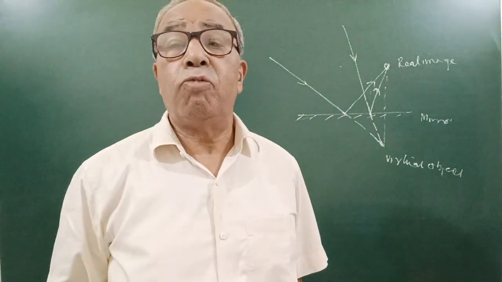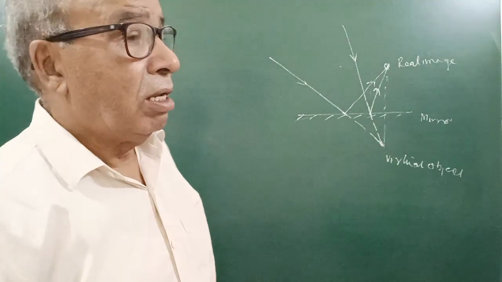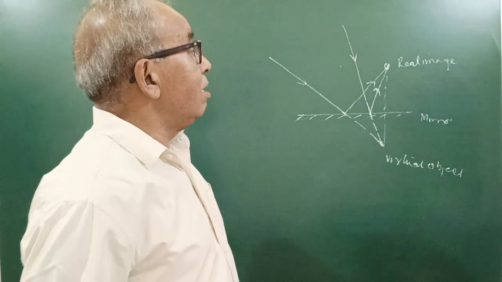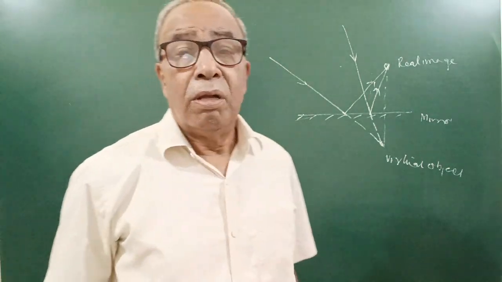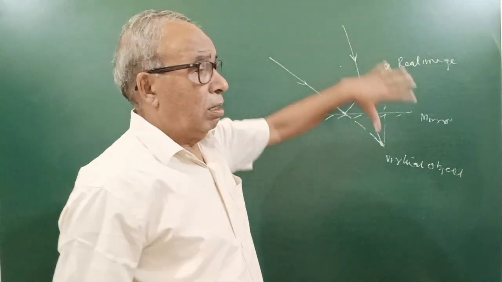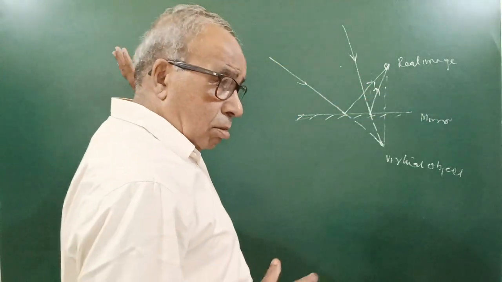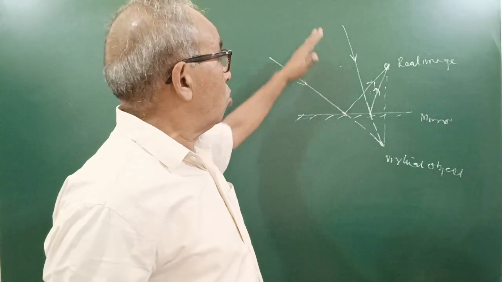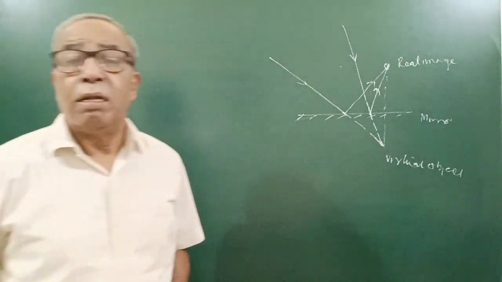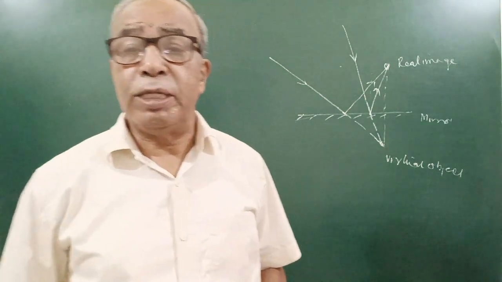So for every virtual object in plane mirror or convex mirror also, you will get a real image. Actually, this beam of light can be produced by a concave mirror after reflection or a convex lens. You will learn later, and many questions come on this basis.